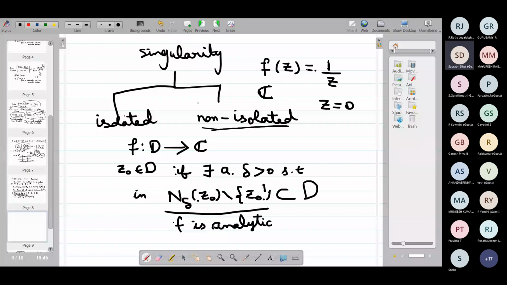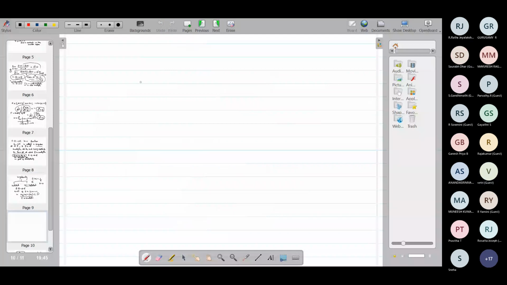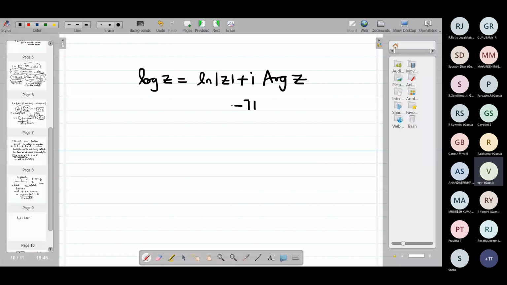Log is the usual function: log z, the principal logarithm, is log of mod z plus i times the principal argument, where minus pi is less than argument of z less than pi.